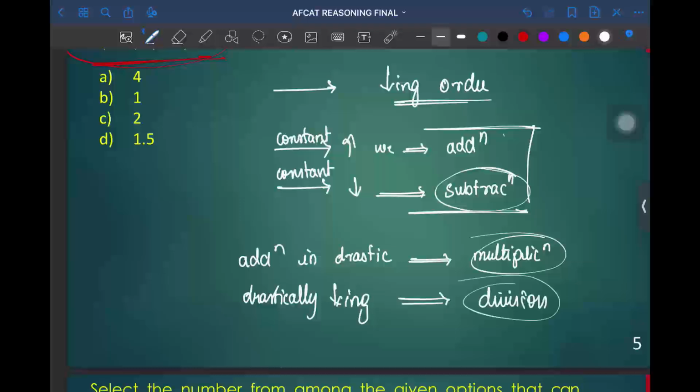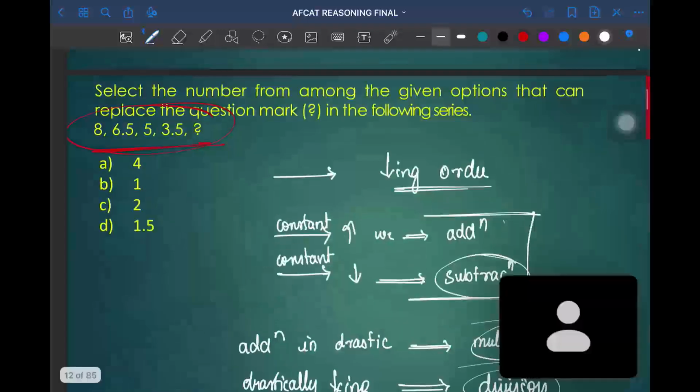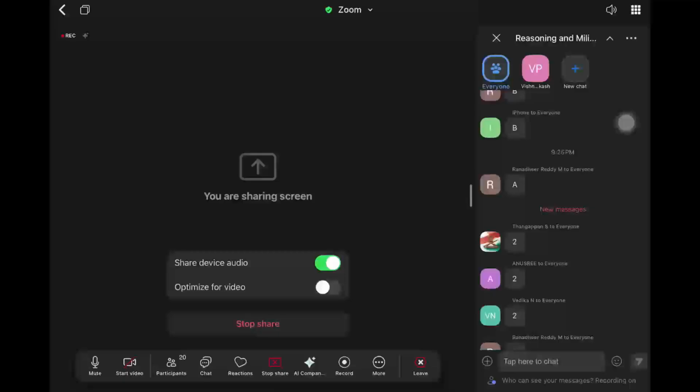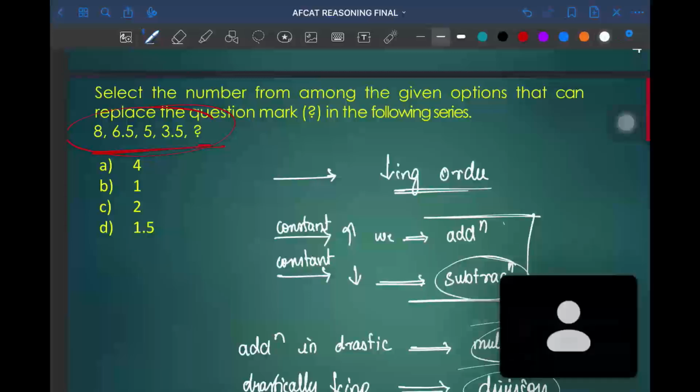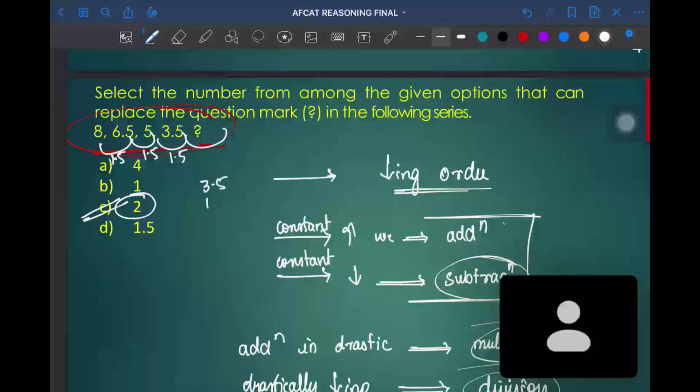As your friends Aishwarya, Ranadhir, Tangappan and Vedika answered, for this question it will be option C, that is 2, because from 8 to 6.5 the decrease is 1.5. In a similar way, it is 1.5 to the next term. From 5 to 3.5, it is 1.5 less. So in the last term, 3.5 minus 1.5 is equal to 2. So option C will be the correct answer.